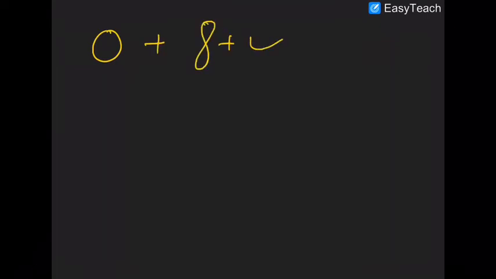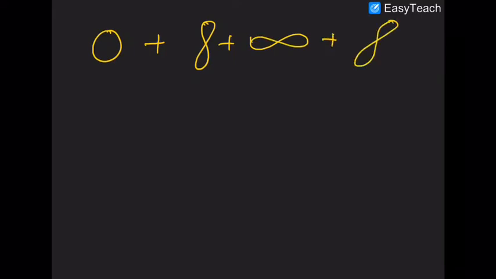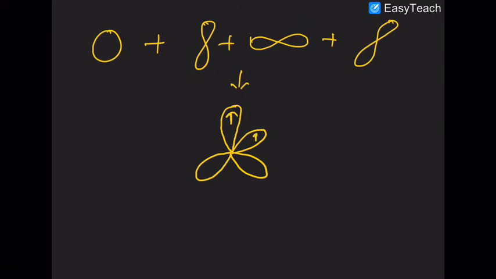So when this 1s and 3p orbital intermix, what will they give you? They will give you sp3 hybrid orbitals.